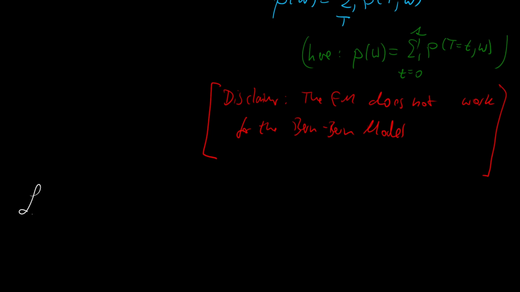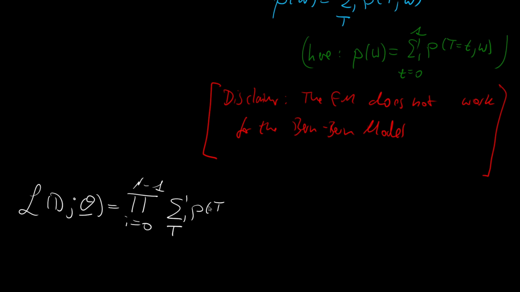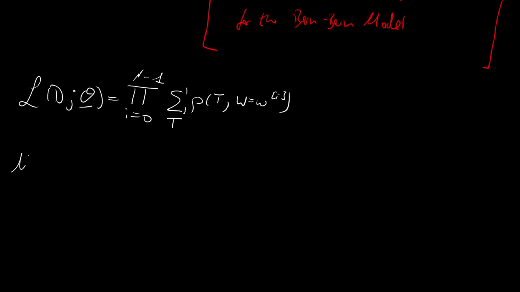So we have the likelihood of our data under the parameter vector theta is the product over all the samples that we have, and then we have the marginalization procedure, and then we plug in the values or the words that we observed of our speaker. Similar to other maximum likelihood estimates, we prefer to work in the log likelihood environment. So let's derive the marginal log likelihood.